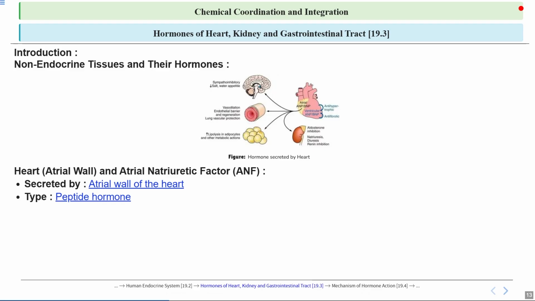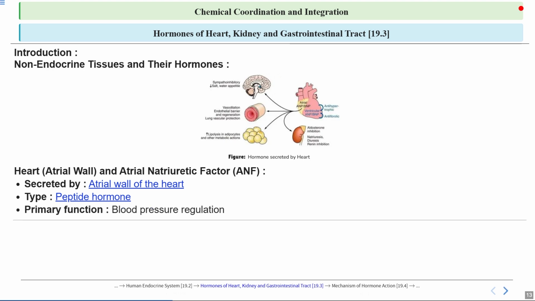Type: peptide hormone. We know a peptide hormone is a type of hormone which is made up of small chains of amino acids, which are the building blocks of protein. These hormones are produced by the endocrine glands and released into the bloodstream to travel to target cells, where they bind to specific receptors to trigger various physiological responses such as regulating metabolism, growth, and reproduction. Unlike steroid hormones, peptide hormones are water soluble and cannot pass through cell membranes directly, so they usually act through signaling pathways inside the cell. Examples include insulin and growth hormone, which are important for maintaining the body's function and homeostasis.